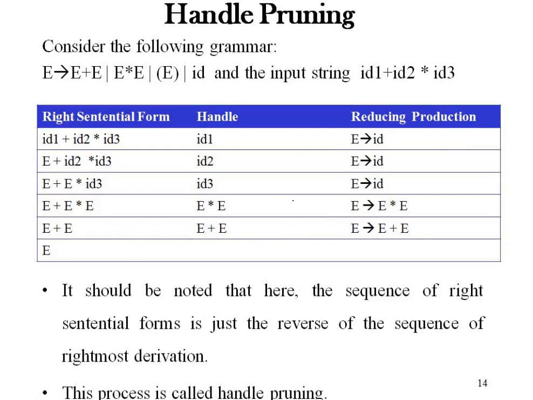Now consider the following example. Here we have given this grammar, and we have given this input string id1 plus id2 into id3. So let us see how shift reduce parsing works.